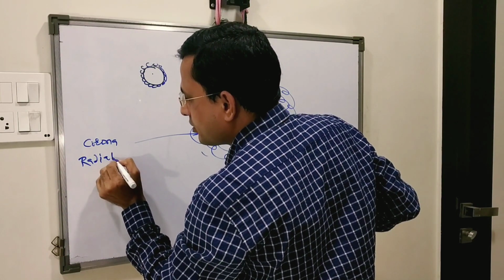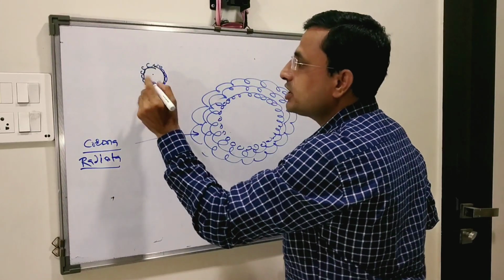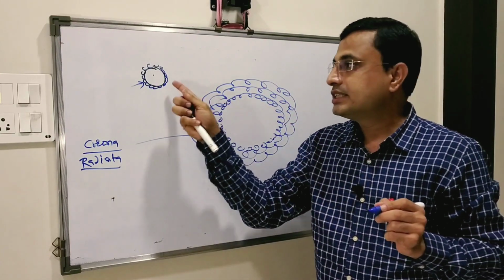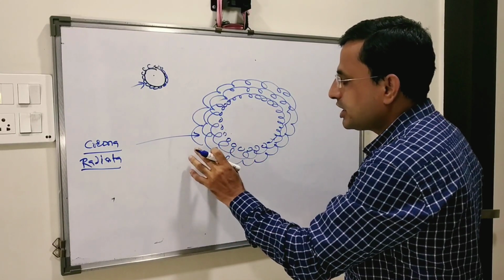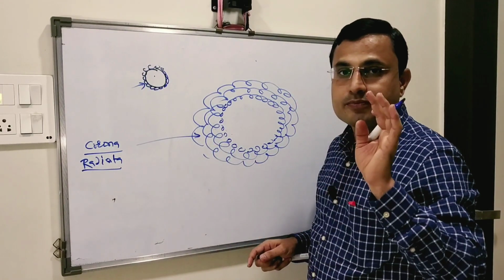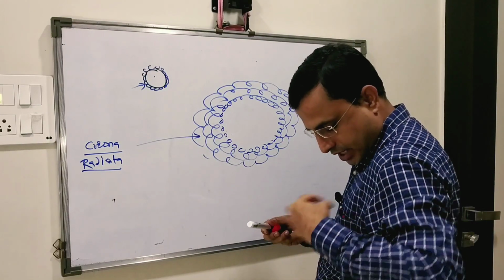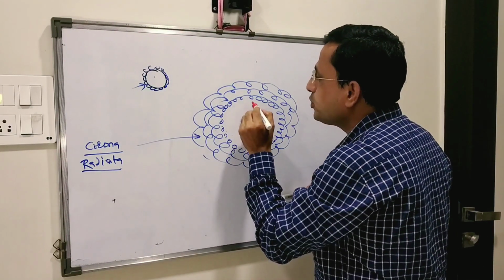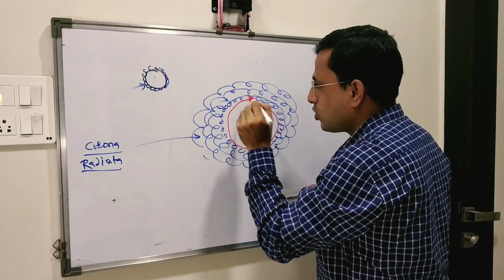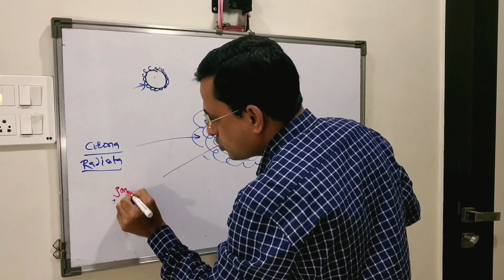These are multi-layered granulosa cells, where in the initial stage they were a single layer. Here they became multi-layered, and these granulosa cells, that means the corona radiata, are going to secrete a glycoprotein, and this glycoprotein forms the outer border of the oocyte, called the zona pellucida.